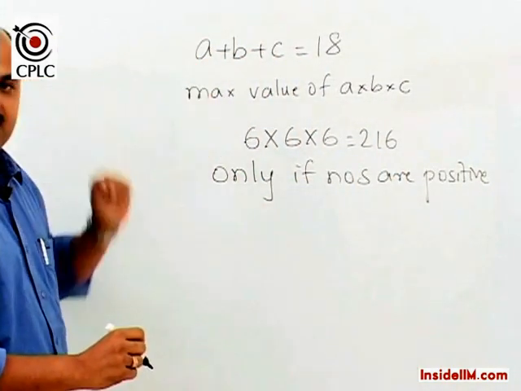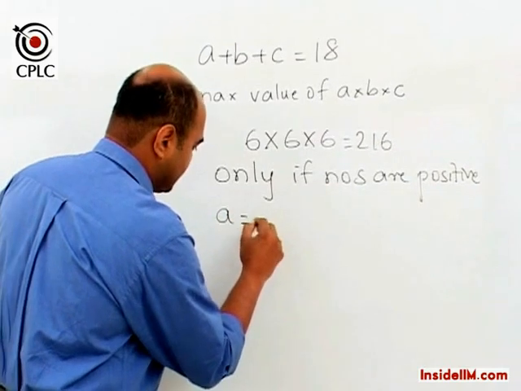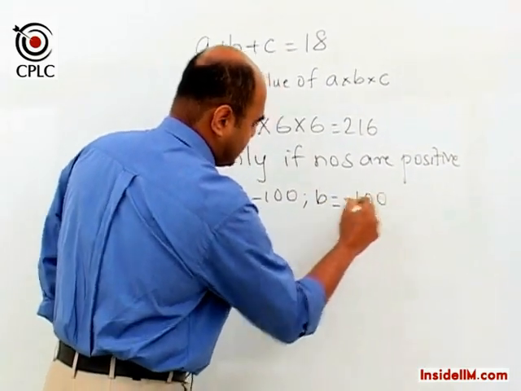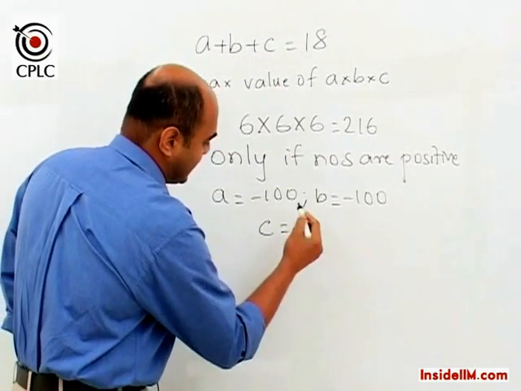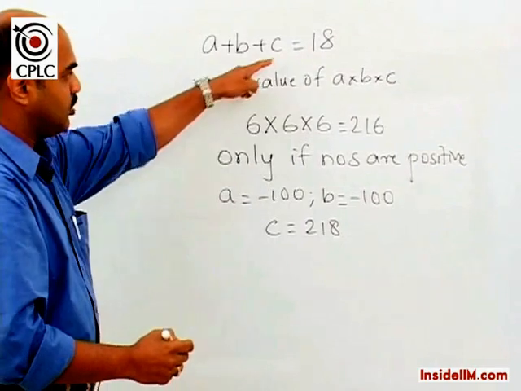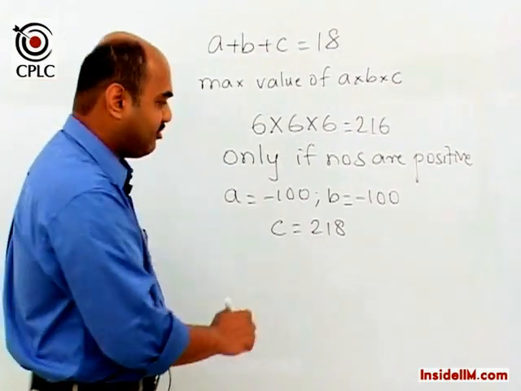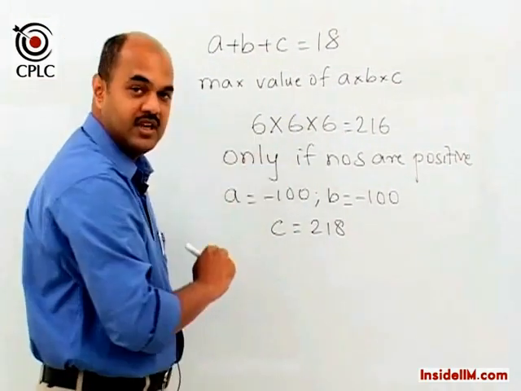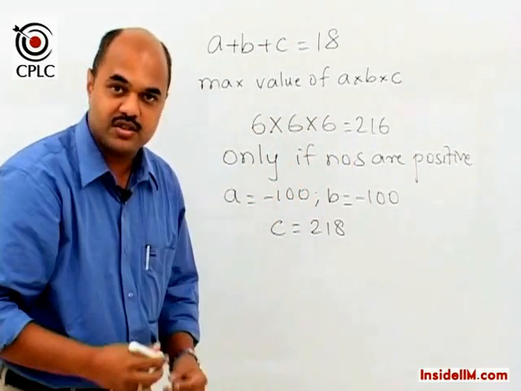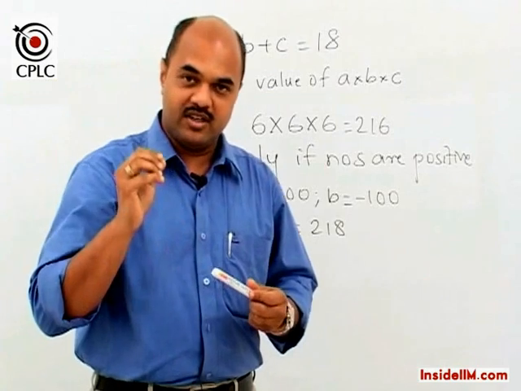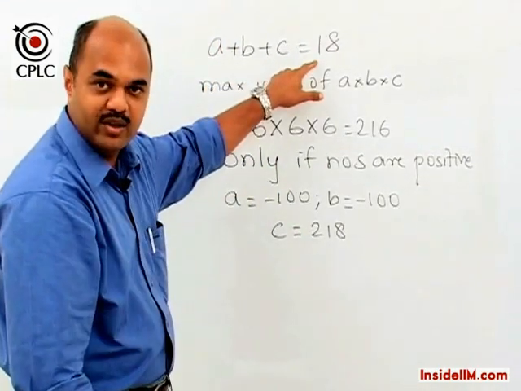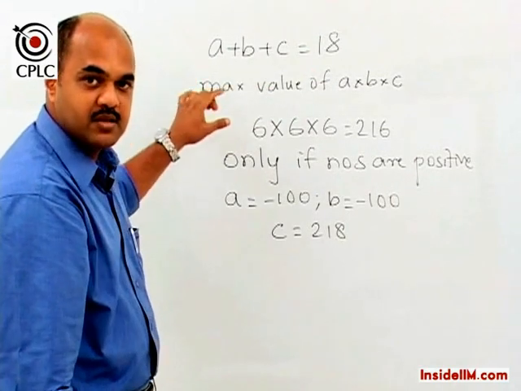It is possible that we have A as, let's say, minus 100, B as also minus 100, and C as, let's say, 218. The sum is still equal to 18, but now if we take the product of A, B and C, it is going to be much larger than 216. So as a concept, it's correct that given the sum as a constant value, the product would be maximum if